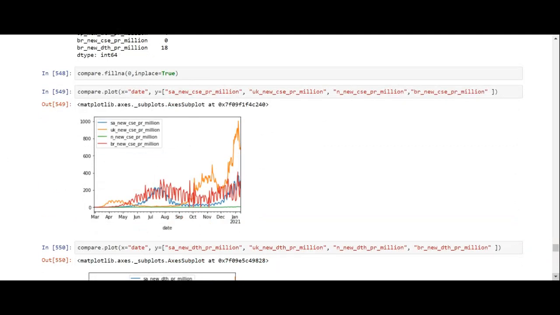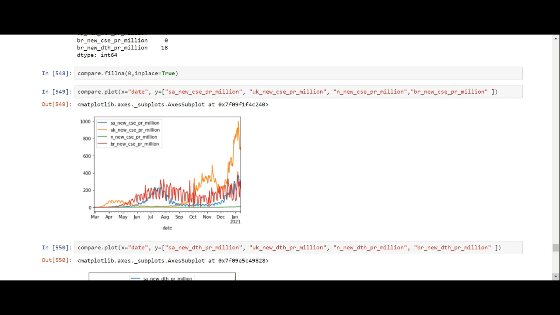So now we've got a plot comparing the date with South Africa, UK, Nigeria, and Brazil. These are the 4 countries that they've got mutations coming out of. UK is amber, so you can see the UK has the most cases.